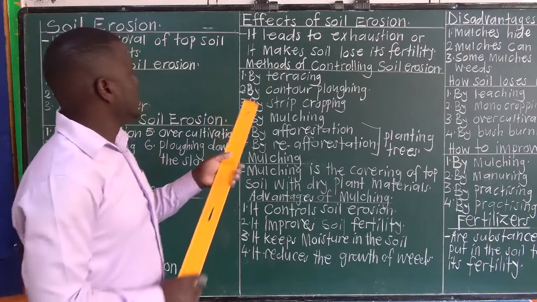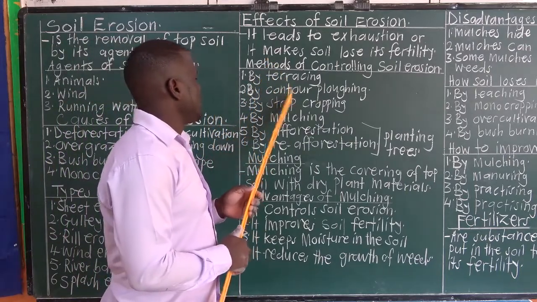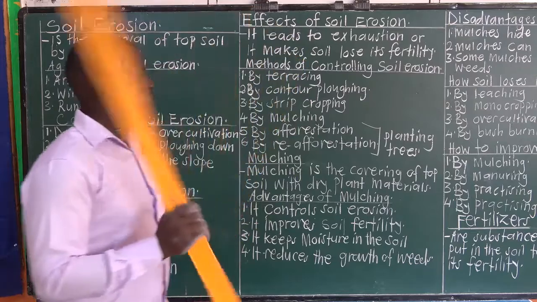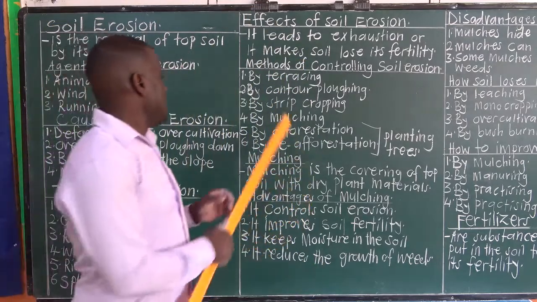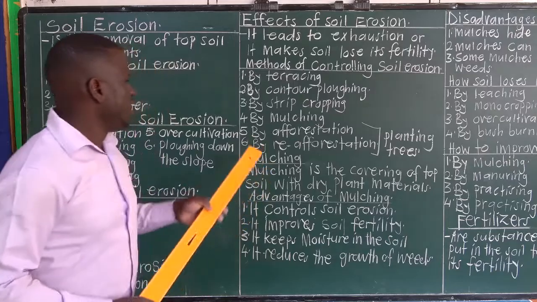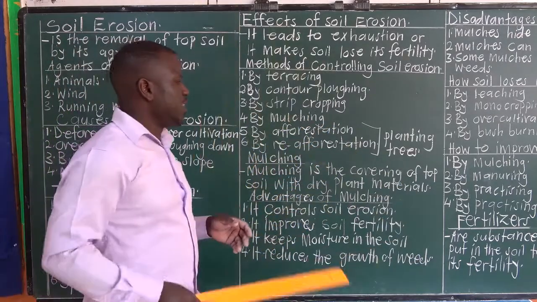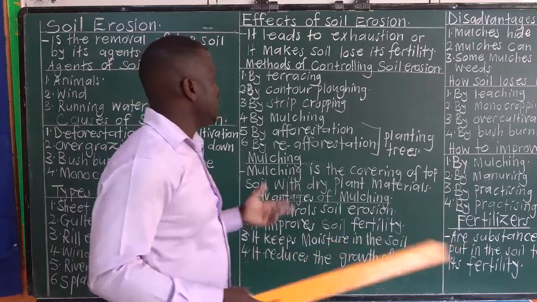Now, terracing, contour plowing, strip cropping help to control soil erosion in hilly areas. Mulching helps to control soil erosion in flat areas. Then, trees can control soil erosion either in mountainous areas or in flat areas.